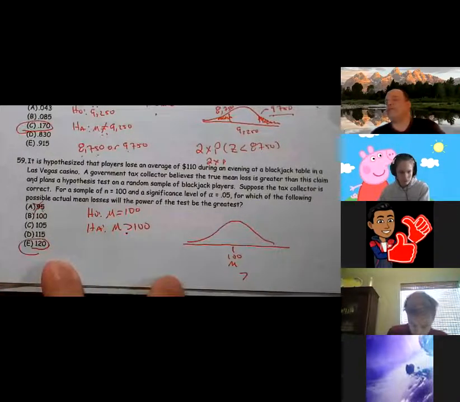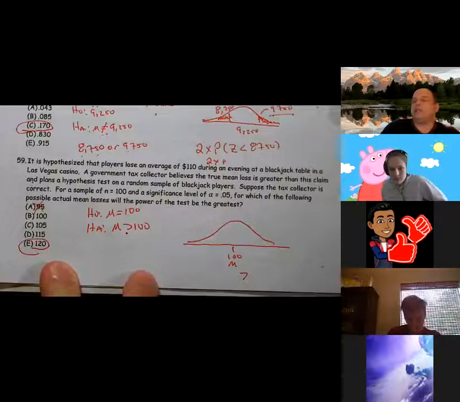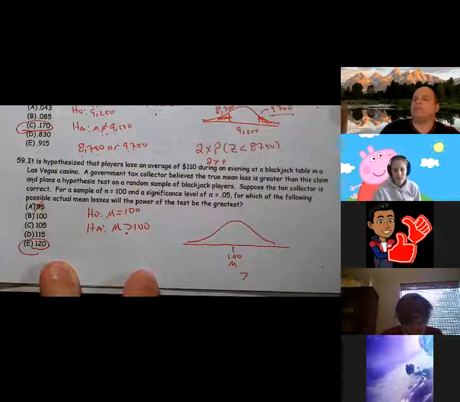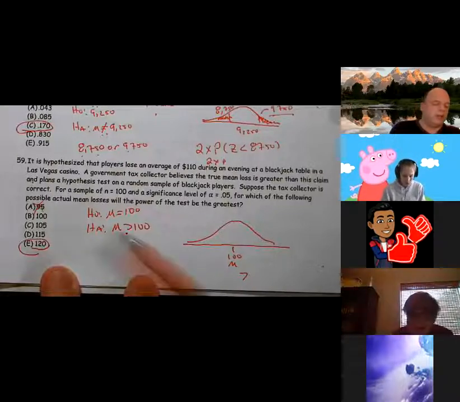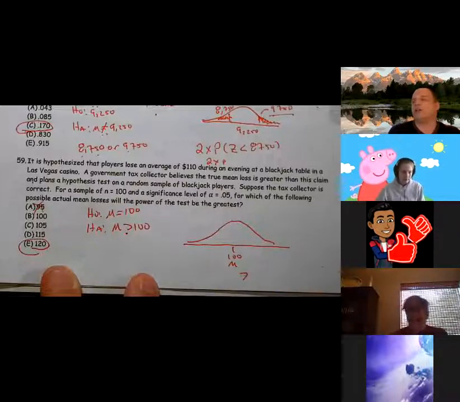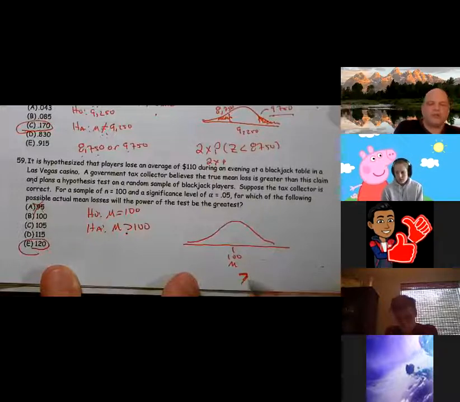If I claim that the test average was a 90, would you be more likely to reject my claim if your sample showed 85 or if your sample showed 45? Well, obviously you'd go sample of 45. I'm definitely rejecting Mr. Spencer's claim. So the farther it is away from the claim, the more likely we are to reject. Same thing: the farther reality is from what we claim, the more likely we are to reject, but you must be in the direction of the inequality.